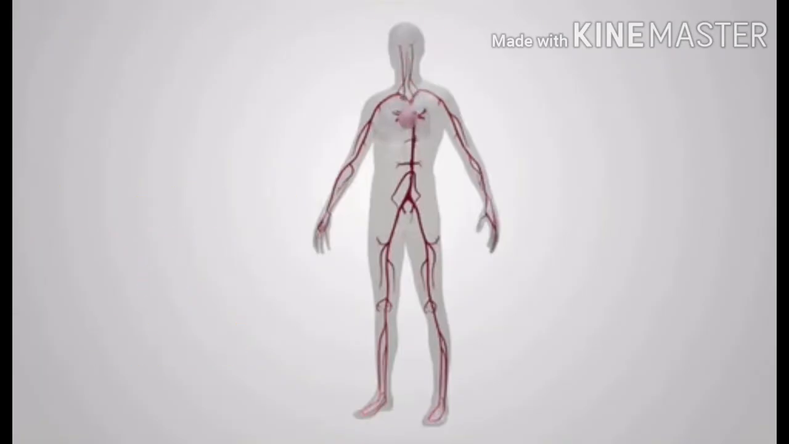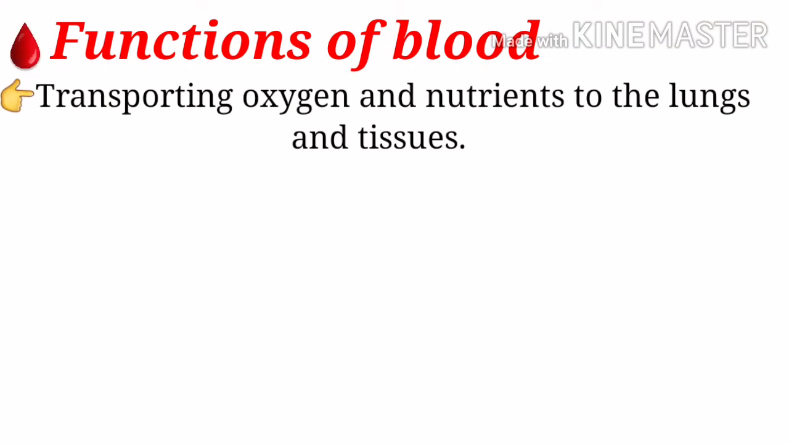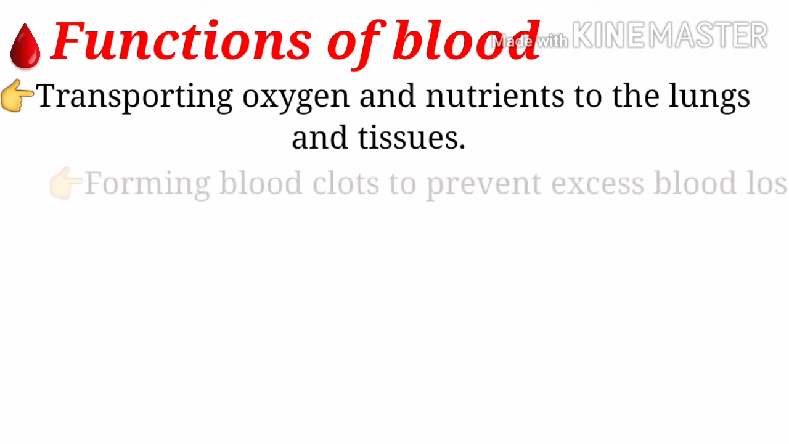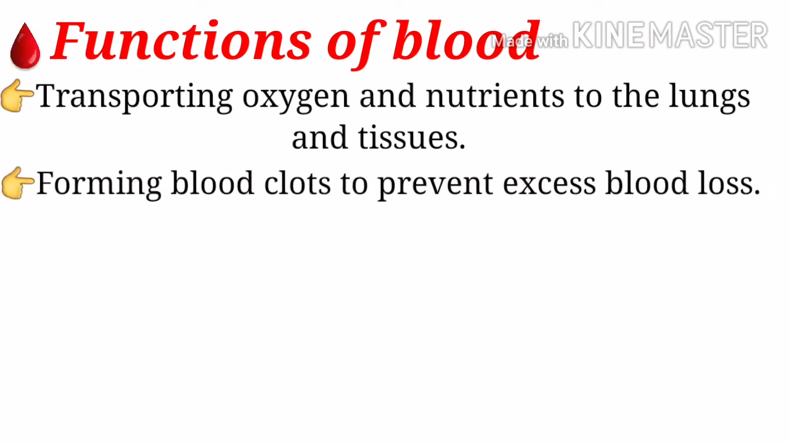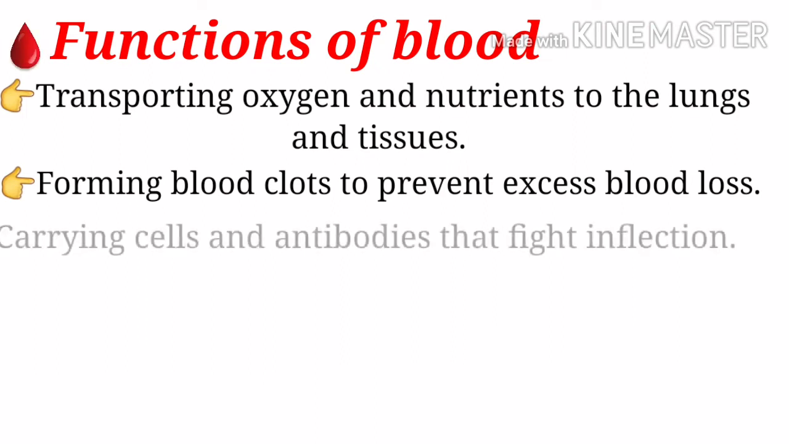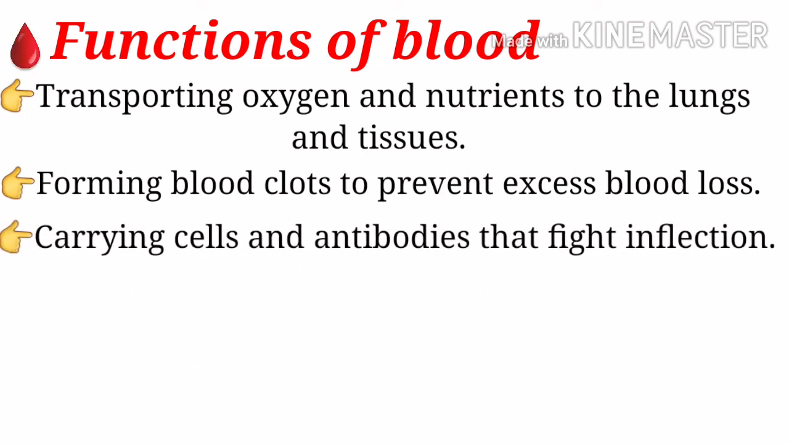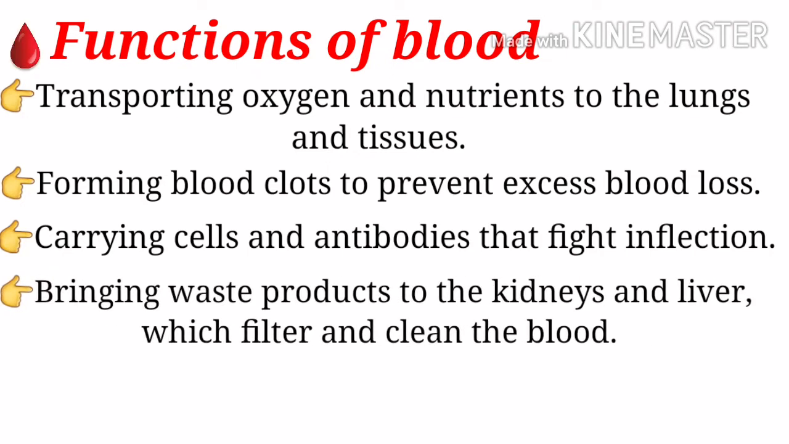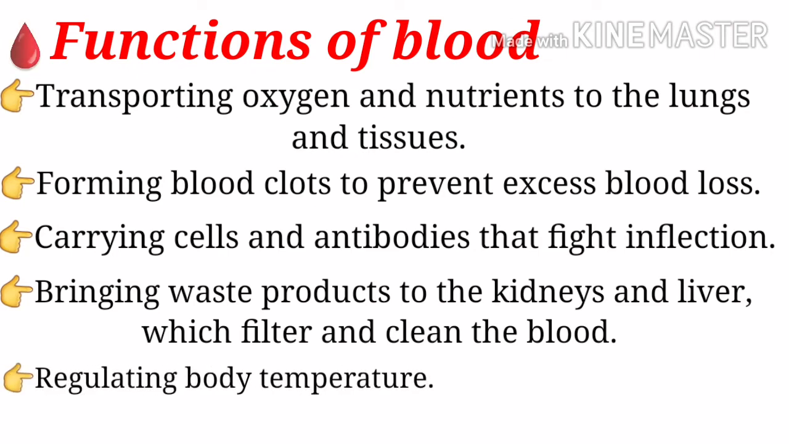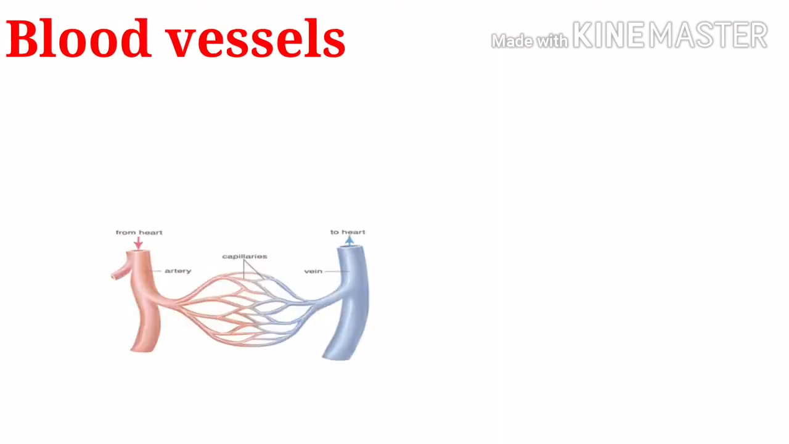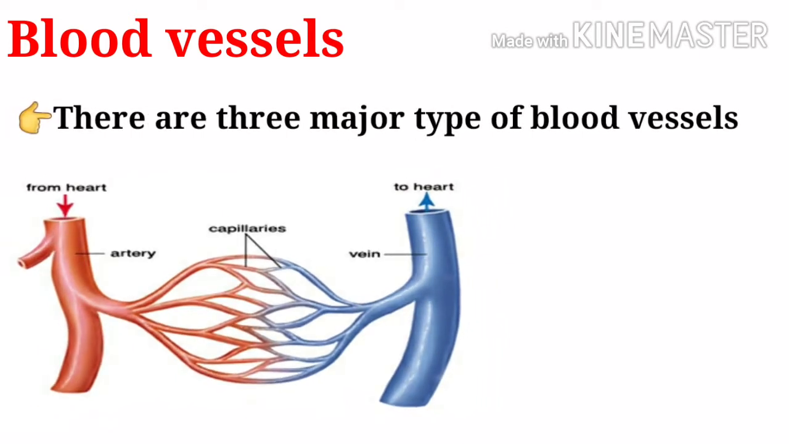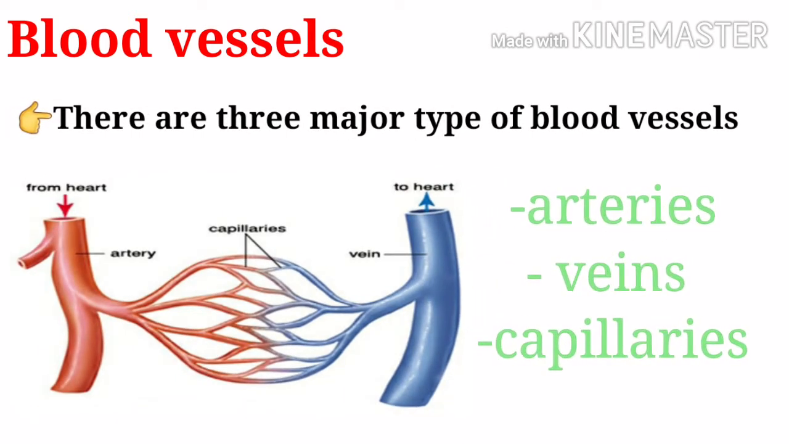Now let's discuss the functions of blood. Transporting oxygen and nutrients to the lungs and tissues. Forming blood clots to prevent excess blood loss. Carrying cells and antibodies that fight infections. Bringing waste products to the kidneys and liver, which filter and clean the blood. Regulating body temperature. Now let's go to the next point, which is blood vessels.